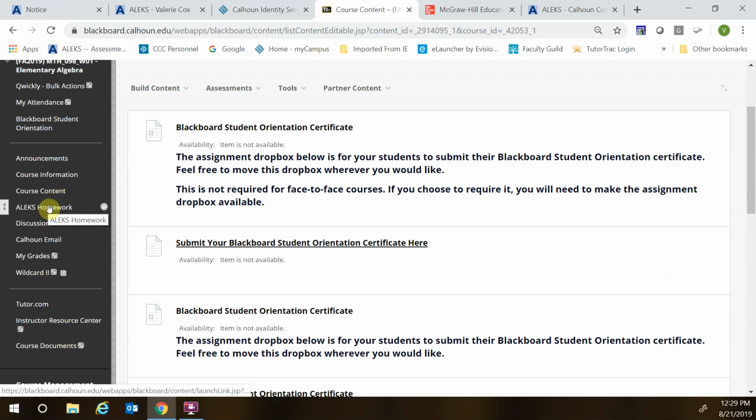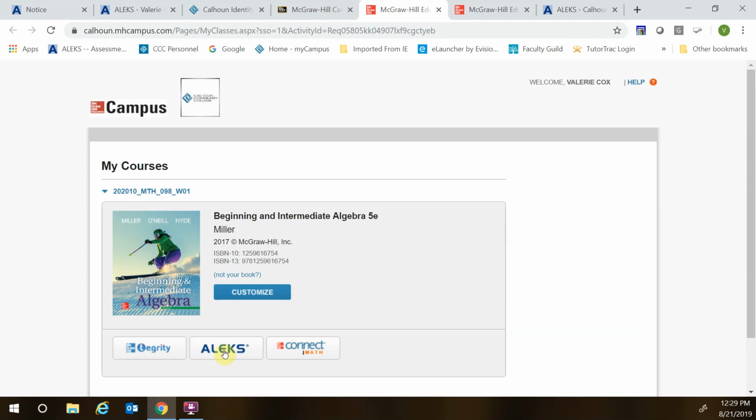So let's look at ALEKS before I head on to ALEKS. Discussions, where we're discussing and introducing ourselves this week. I don't post many, if any, other discussions besides this first introduction. The email, if you want to get to me via email. Notice my grades, I see grades, but you don't see grades. I don't have your grades in Blackboard. Your grades are going to be in ALEKS. So let's go look at ALEKS. So we're going into ALEKS.